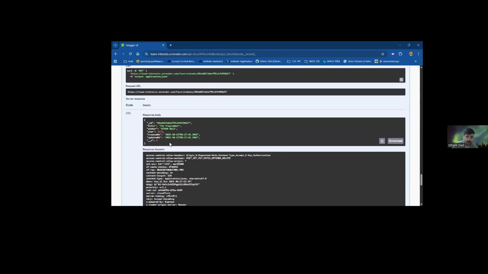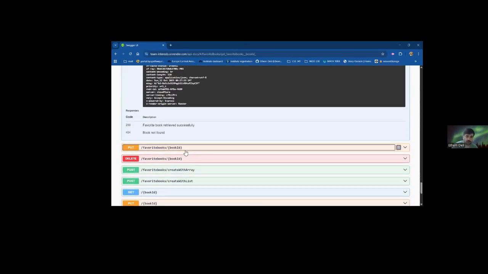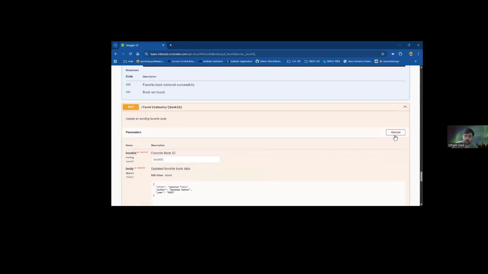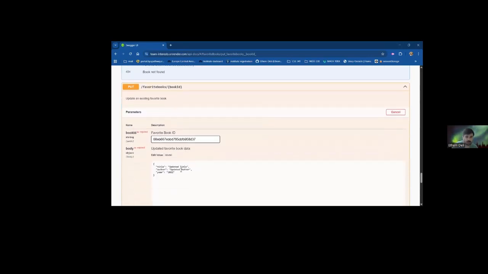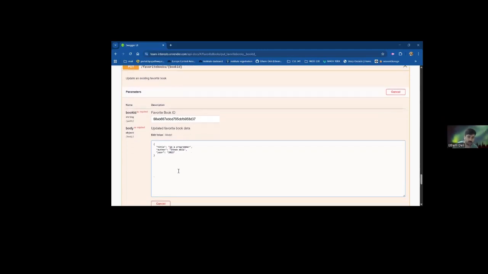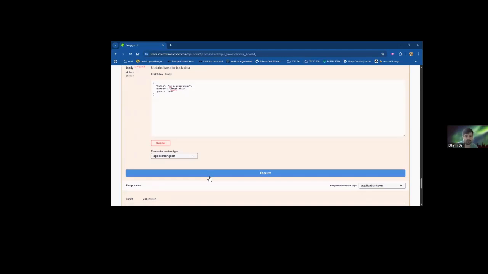As you see, it gets the book that I just created. So let's try to update the book. Let's, for example, update the title to I Am a Programmer. The author will be the same, but in lowercase, and the year 2022.